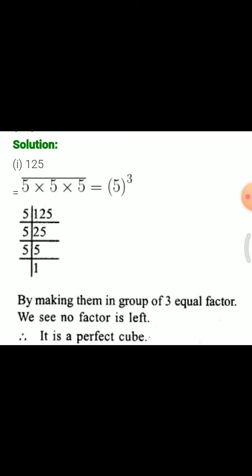So the answer is here. First, 125. At first you find the prime factors of 125. Divide this number by 5: 5 times 25 is 125. Next divide 25 by 5, 5 times 5 is 25. Again divide 5 by 5, which gives 1. Here you see the factors of 125 are 5 times 5 times 5. We can say that 125 is the perfect cube of 5. By making groups of 3 equal factors, we see no factor is left. So I can say it is a perfect cube.